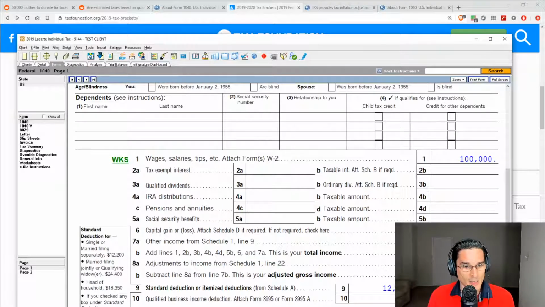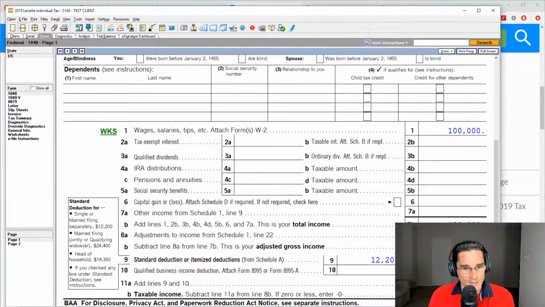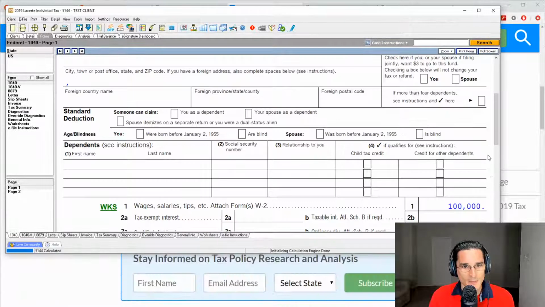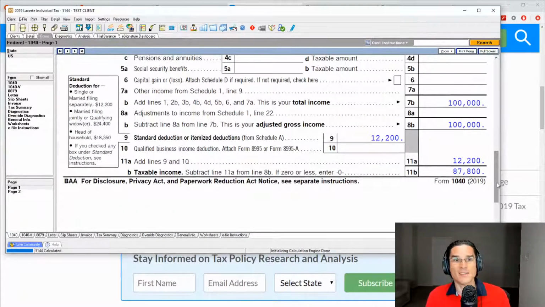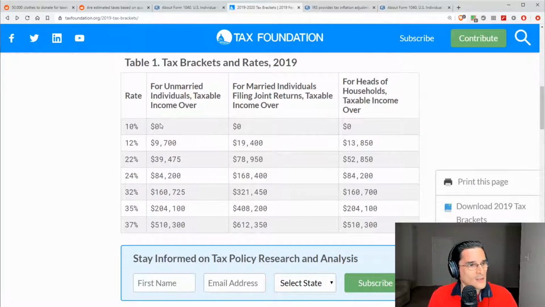We still have the standard deduction applicable, so now our taxable income is $87,800. Let me try to make this so you guys can see it. Okay, $87,800 is the taxable income. Let's look back at our brackets. Which marginal tax bracket are we in? In this case, $87,800.